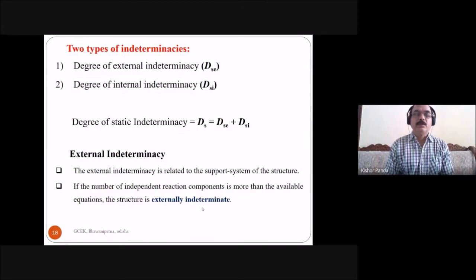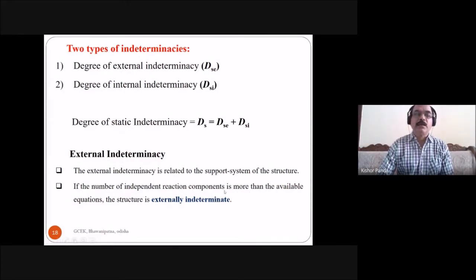In that previous example, the number of reaction components was 4 and the available equations were 3.